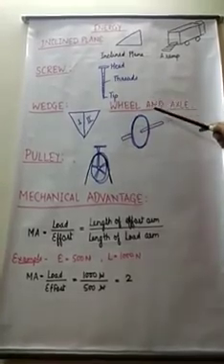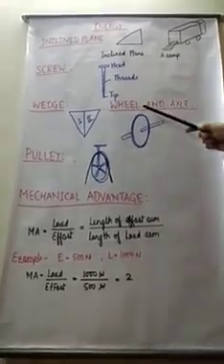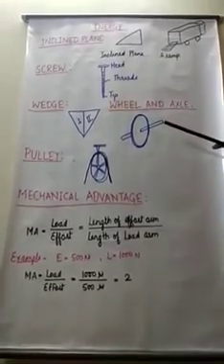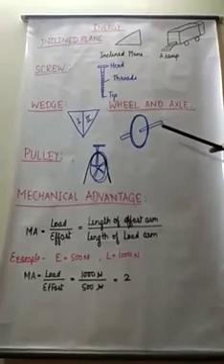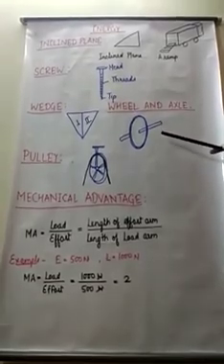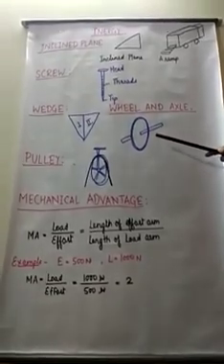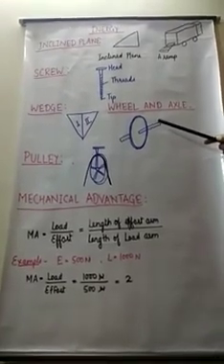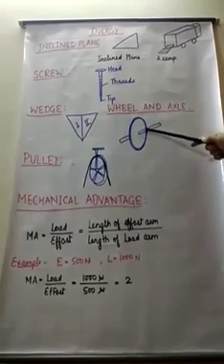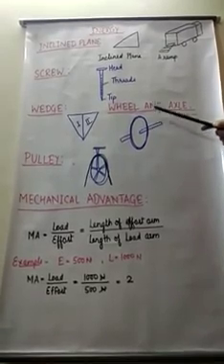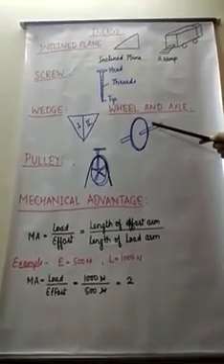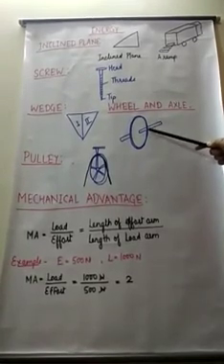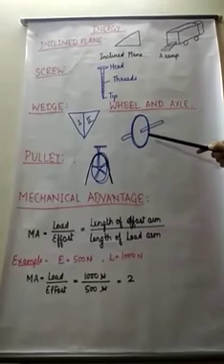And the next type of simple machine is the wheel and axle. The wheel and axle is one of the 6 types of simple machines which consist of a rounded wheel attached to an axle. This is the wheel and this rod is known as the axle. So a rounded wheel is attached with an axle in such a manner that both the parts rotate together to minimize the friction.